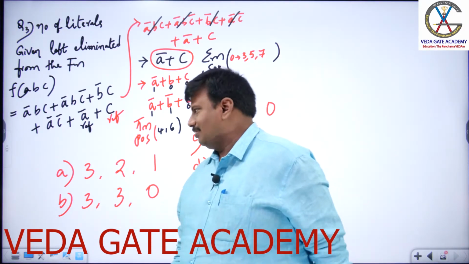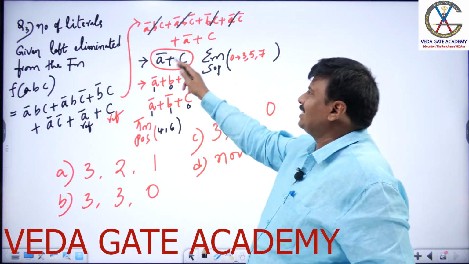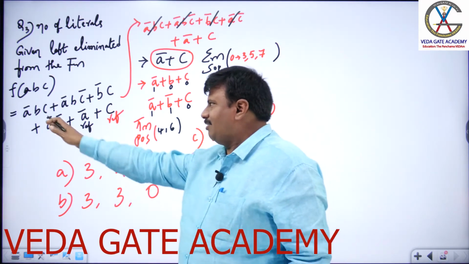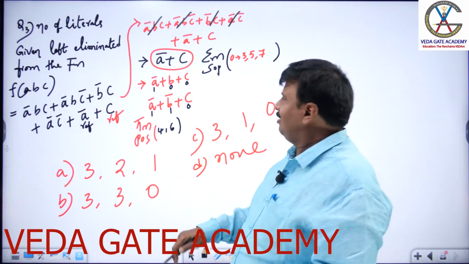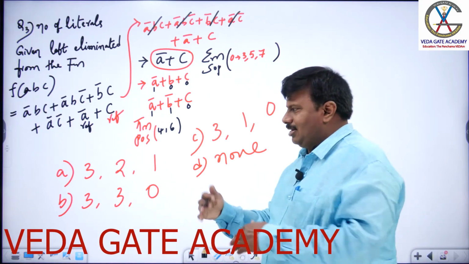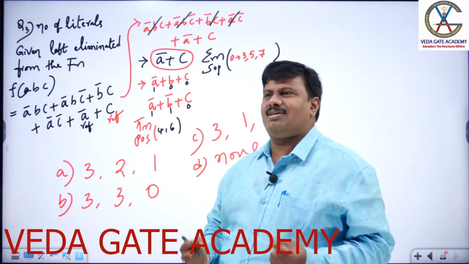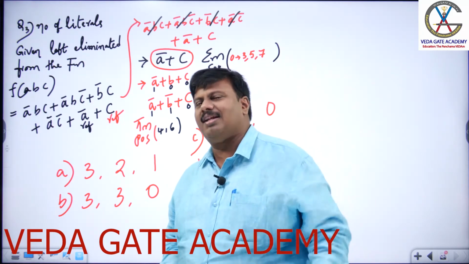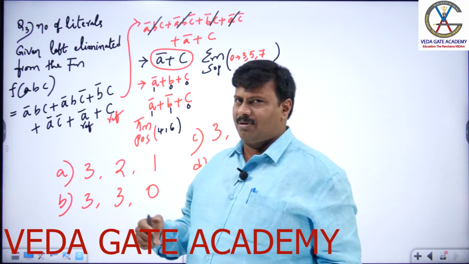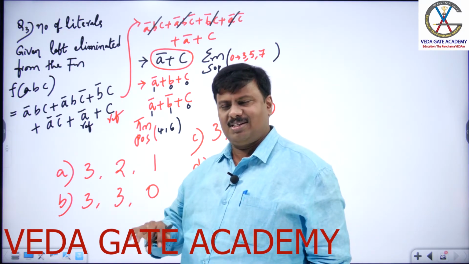You observe this. 3 are given, that means ABC. 2 are left, that means AC. 1 is eliminated. The other way, 3 are given, ABC. Internally, A bar plus C is also having B. So 3 are left, 0 eliminated. But you need to know the perfect definition of literal and how to count literals to answer this question. A literal is either a primed or unprimed Boolean variable, so A or A bar, B or B bar, C or C bar.